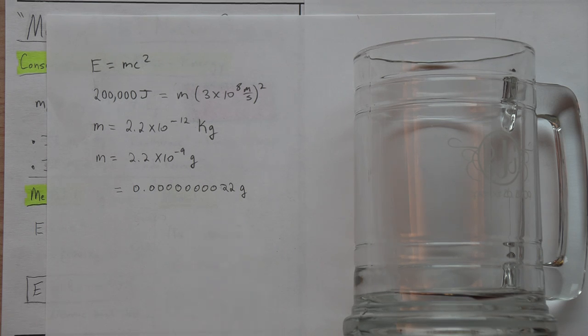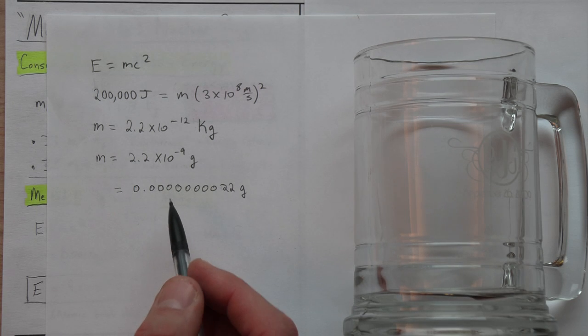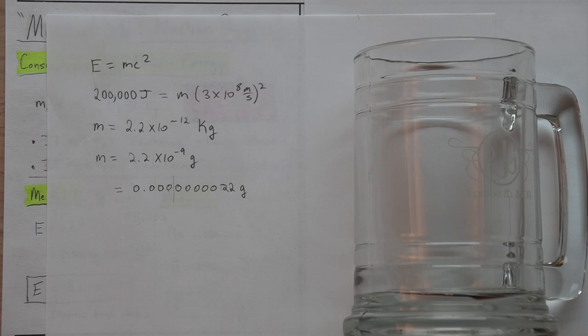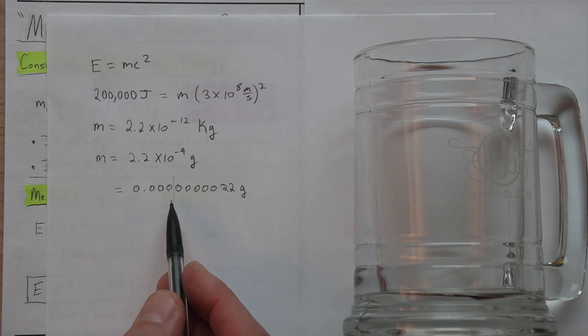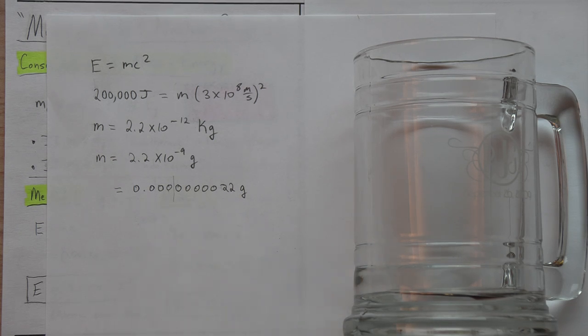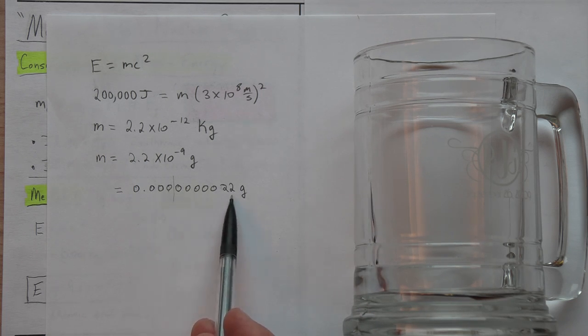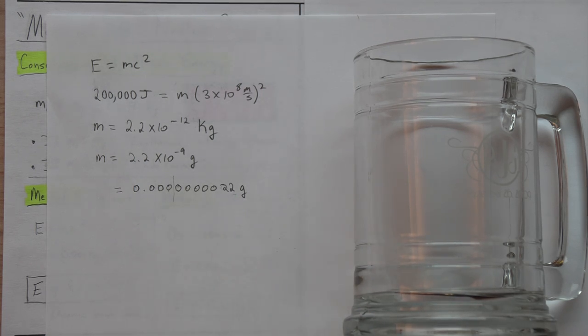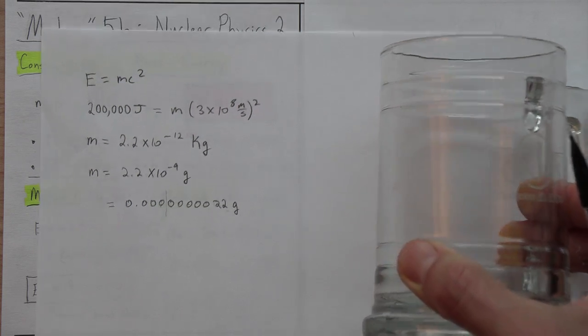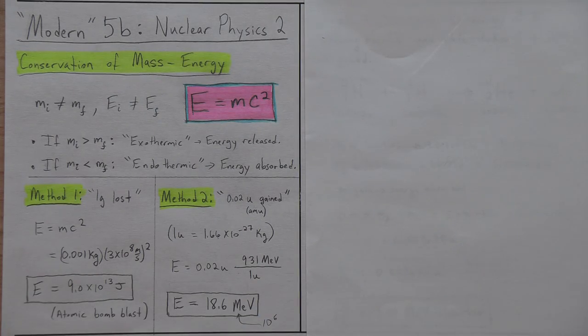And just to give you an idea of how small that is, in college I used an electronic balance that went down to this. It was so sensitive that the pan that I put the samples in my chemistry class had to be enclosed in a glass case because just someone walking by would create enough of a breeze to start changing this measurement right here. So you need it in a perfectly still environment. So that's how little this is. And boil water and you're adding that much mass. Okay, a minuscule amount of mass corresponds to an enormous amount of energy. So you don't normally notice the mass change.